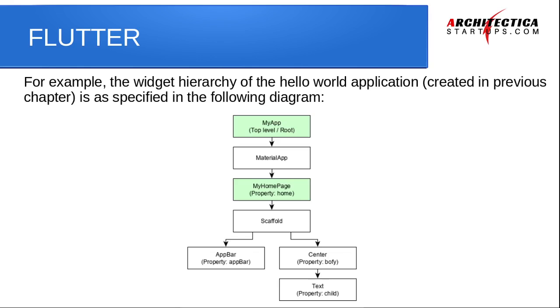Under that you have app bar and center. The app bar is the top level bar you have in your app. I'll show you that also. So that is a top level widget. And then center, body: if you create a body, the center is a widget you can use in that, and in center you can put text into the app. So I'll show you the hierarchy using the application.